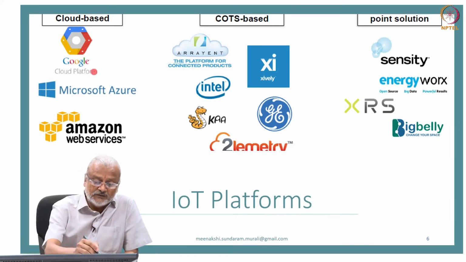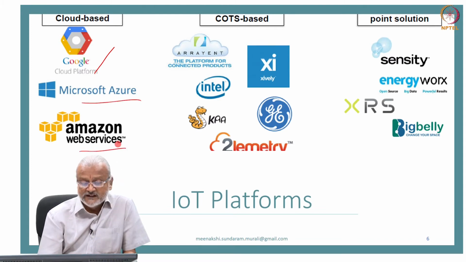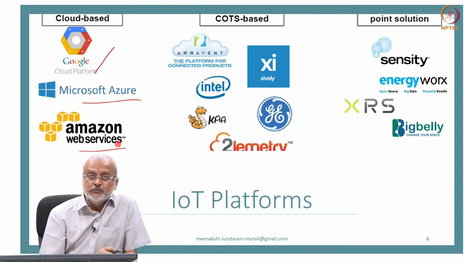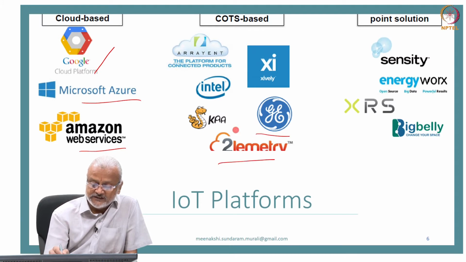An example of a generic solution is Google, Microsoft Azure or Amazon, where you will be able to use their IoT platform to collect the data, build a dashboard, build actuation, build your solutions, making sure that if you are building an energy optimum solution, you will be able to develop that and things like that.